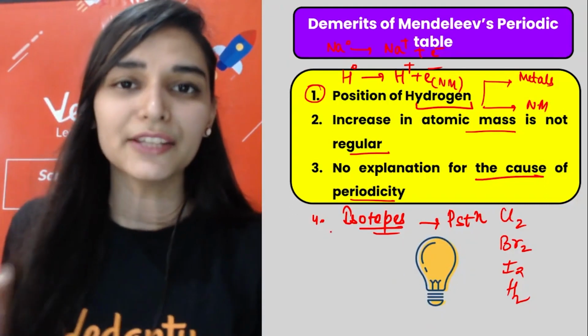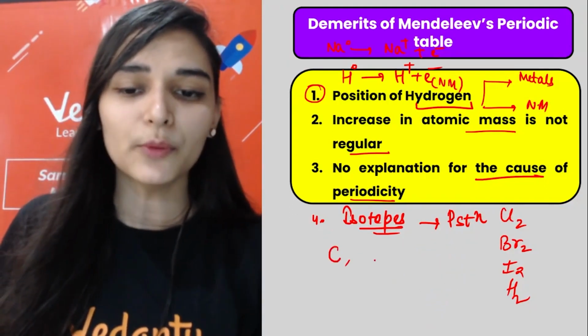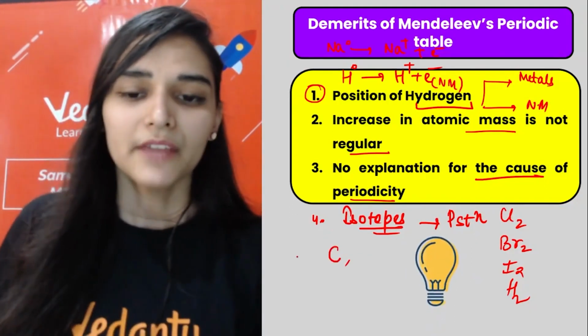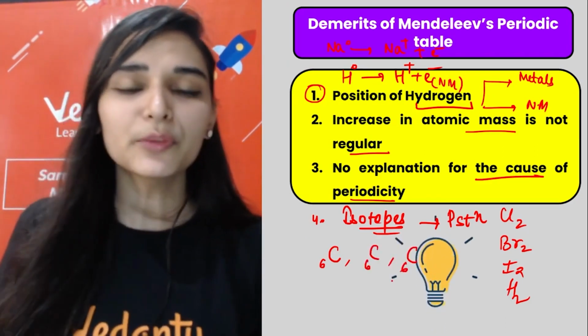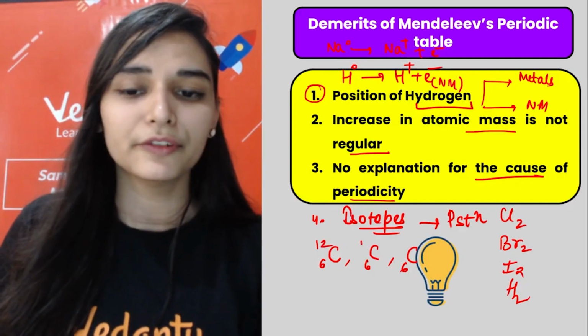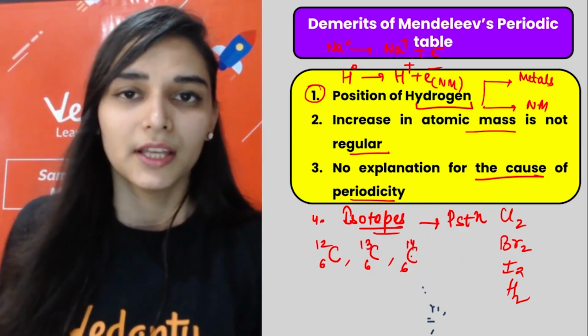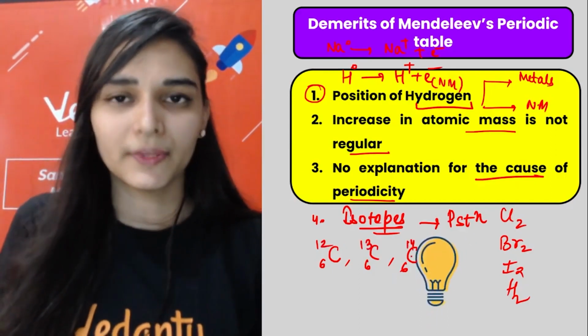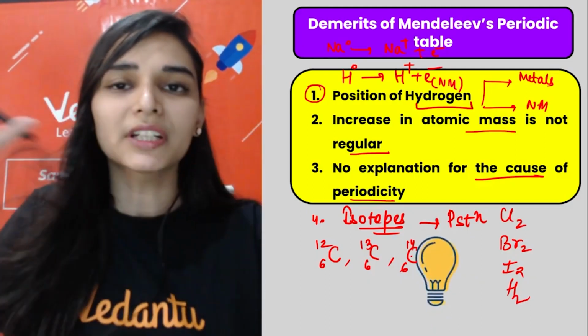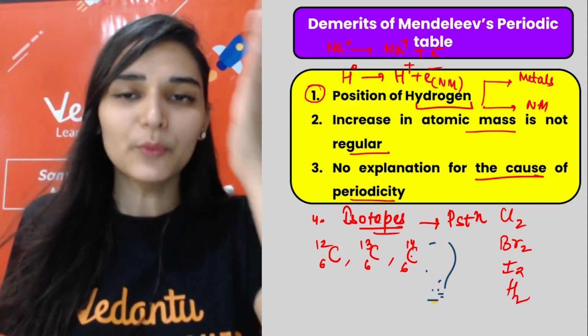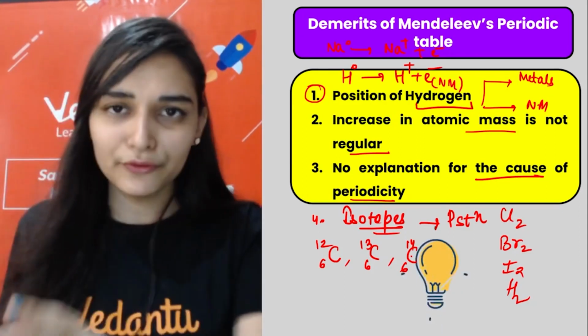So why were isotopes the problem? Take carbon. There are atoms of carbon with the same atomic number, but their masses are different: 12, 13, 14. Since they have different masses, isotopes should be arranged in different groups: first carbon 12 will come, then 13, then 14.